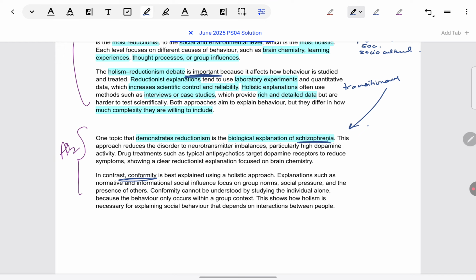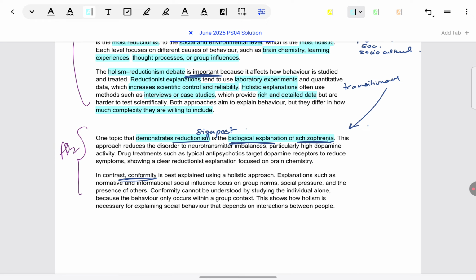first signpost, as always. Name which side of the debate you're taking and which topic, explicitly. For reductionism, I'm taking schizophrenia, mention that. Also, within schizophrenia, not everything is reductionist. So specifically, what you're taking under schizophrenia is the biological explanation. Make it clear that way. Also, don't write just explanation if you're taking biological.